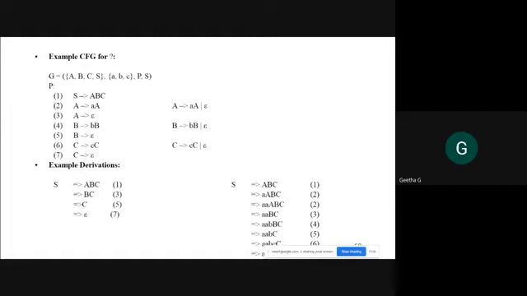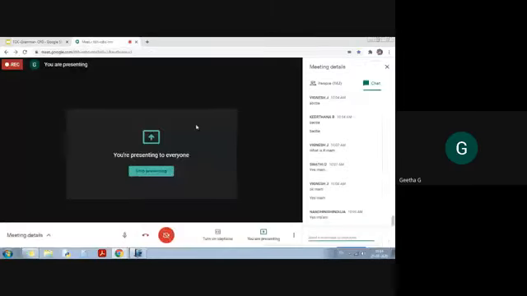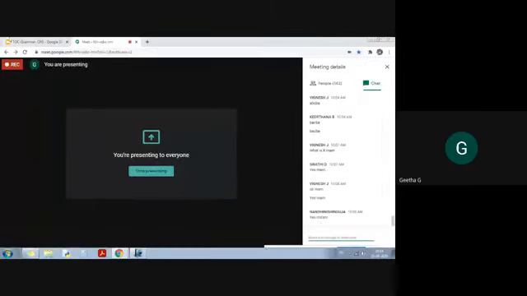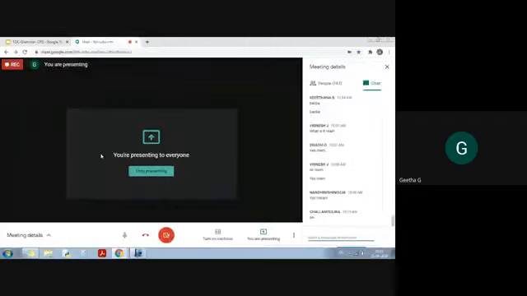Note it down, it will take a few minutes. Type it in your chat box. See the grammar. What is the next string? I had skipped some other steps and then written here. After epsilon, what is the next minimum length generated by this grammar? Type it in your chat box.